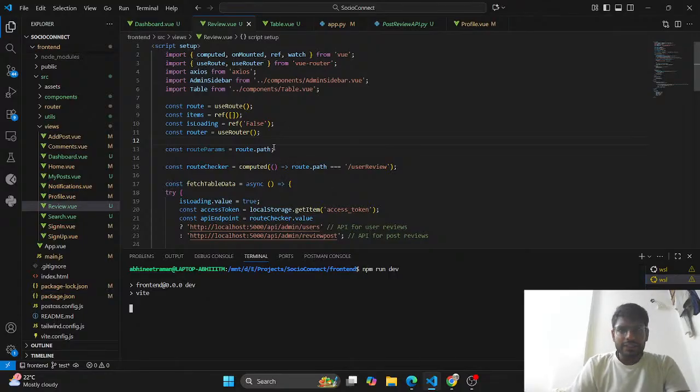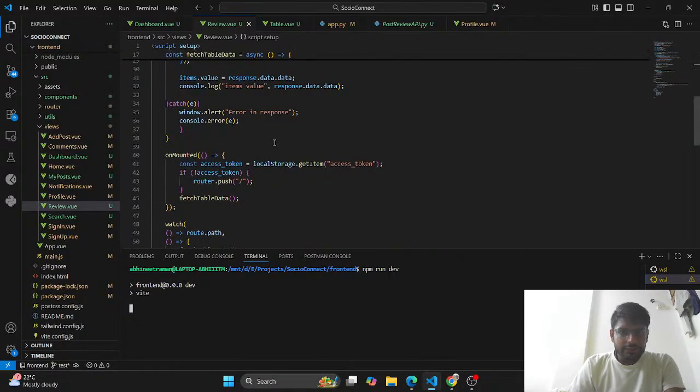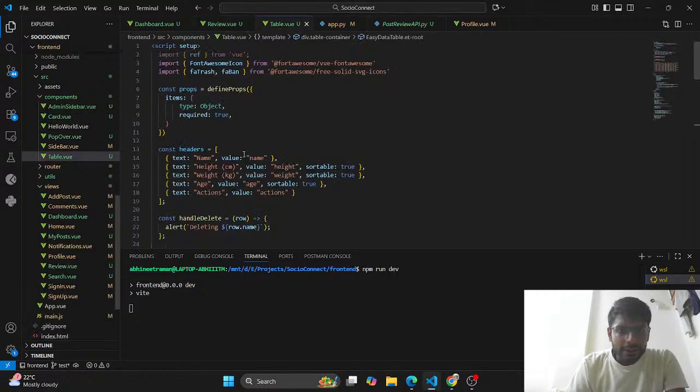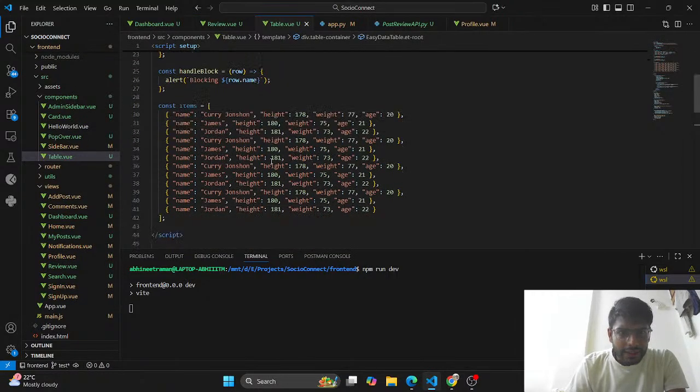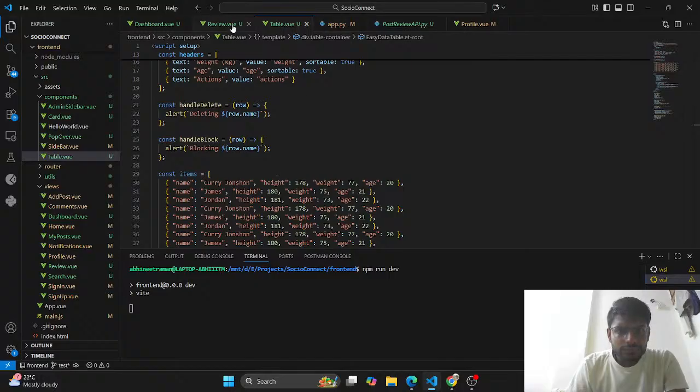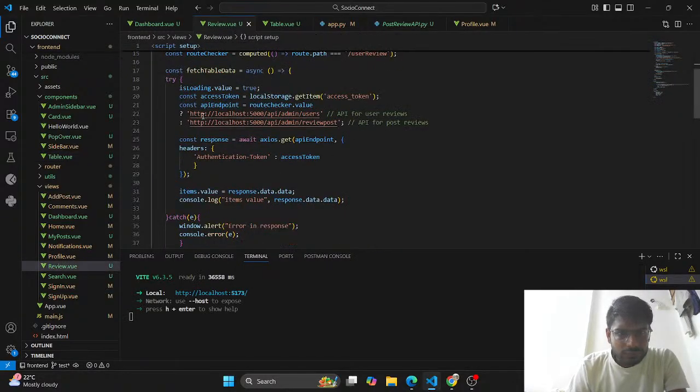I can see data is there, and it's again a get request. In the table, I guess it's the get request. We will see whether we require this. Yes, it's a get request.